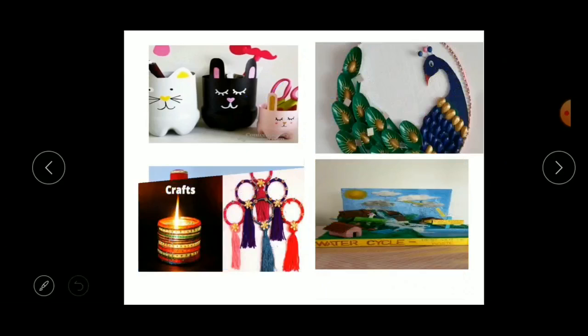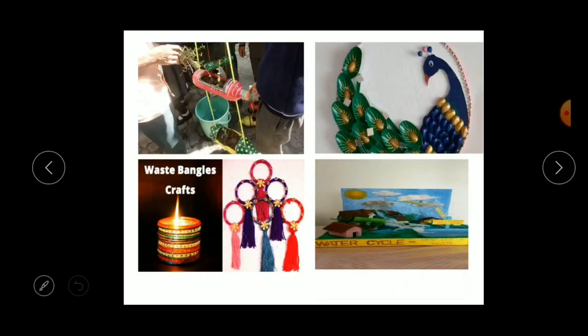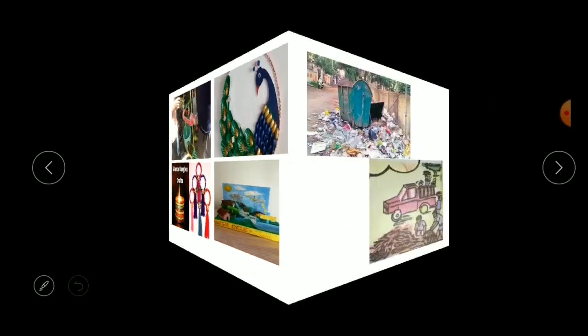And here also you can see decorative items like wall hangings made by using your old bangles. Here you can see how beautiful it is to hang in front of your house. You can make pots like this, and even make a beautiful model. You can use it to make a model or project in your school. This is how we can reuse things instead of throwing them into the dustbin. Understood, children?